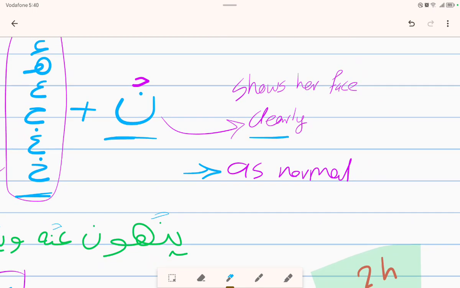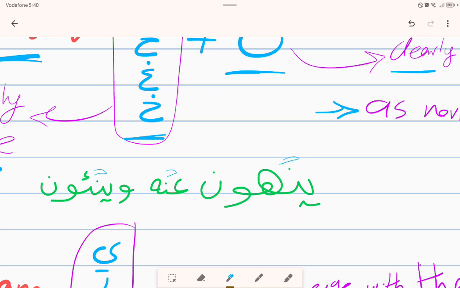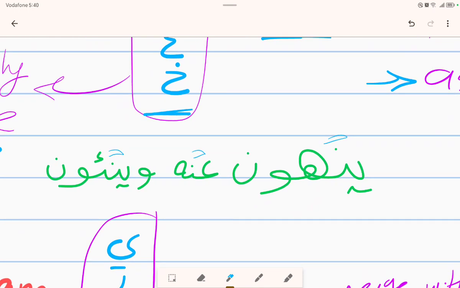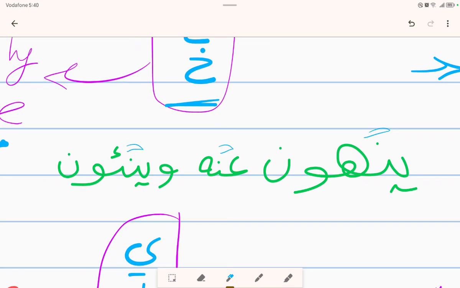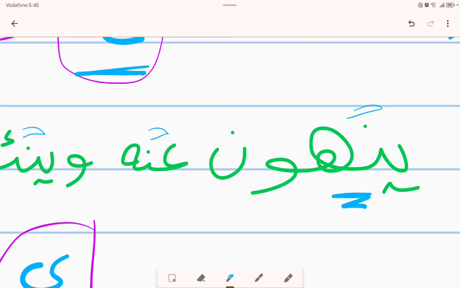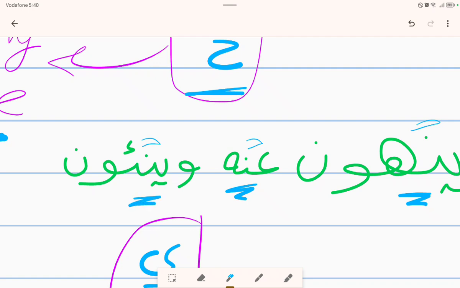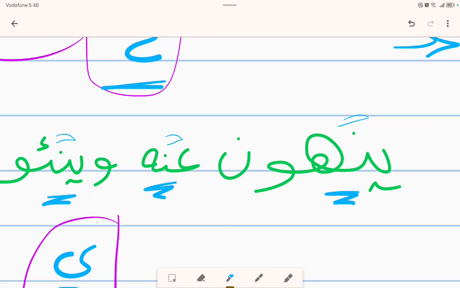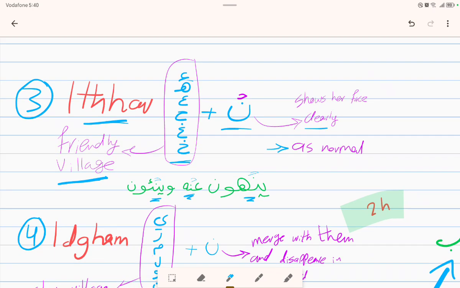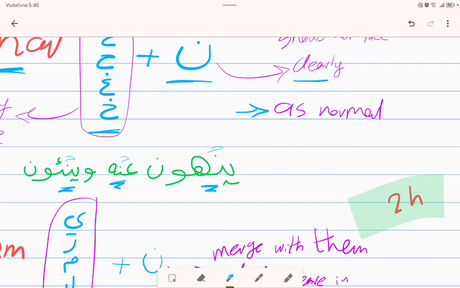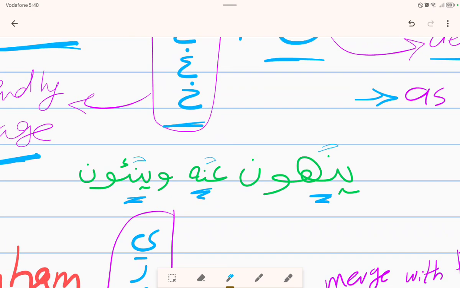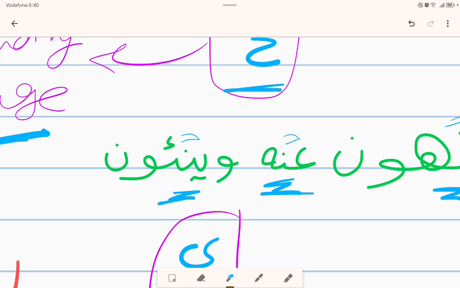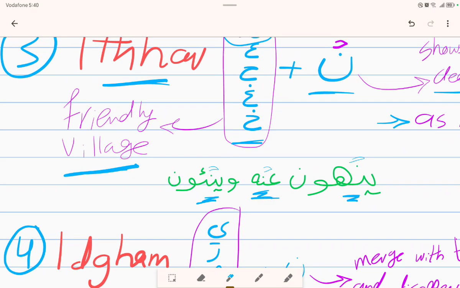Okay, so here we have the example: ينهون عنه وينأون. The word ينهون, we have noon sakina followed by ha, which is the rule of idhar. We have ha right here, so we just pronounce it as normal, and the same as here and here. And this is for the idhar. It is just pronouncing noon as normal.